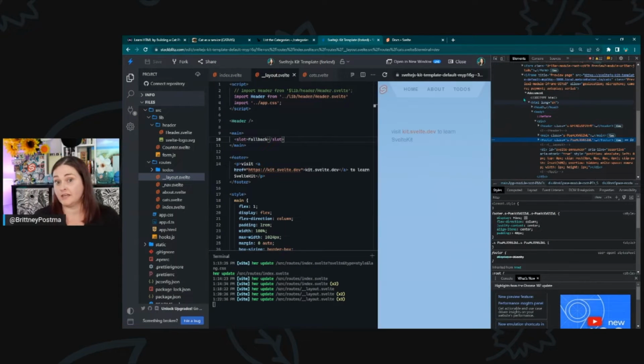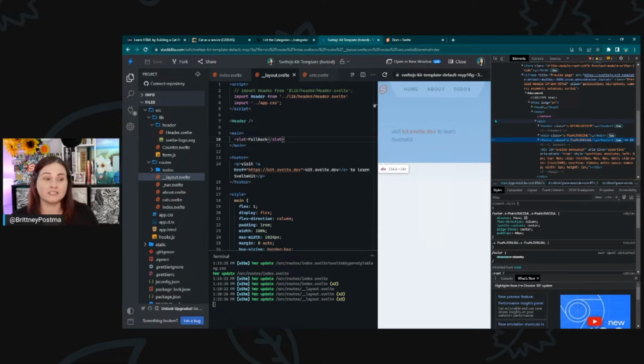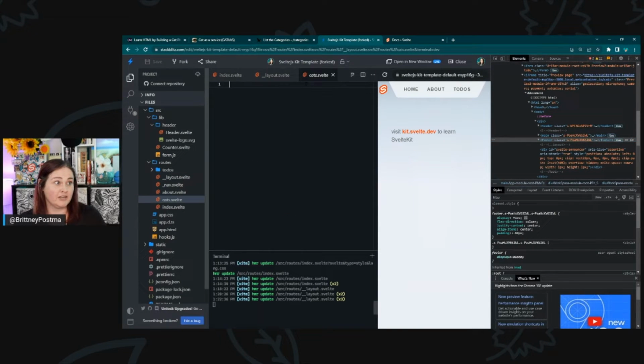So something else to note with SvelteKit is that it's beta software, still not quite to 1.0 yet, and I have no inside information on that. If I did, I would be so happy to spill the beans because I want 1.0 to come out. There are some breaking changes happening, and lots of things do change. But like I said earlier, the Svelte Discord is a great place for help and communication on all of the changes that do happen. If any of those happen, we can let you know there when we know about them.